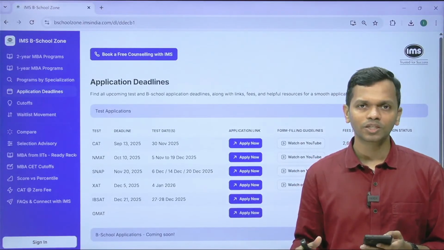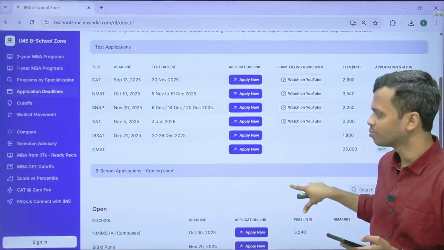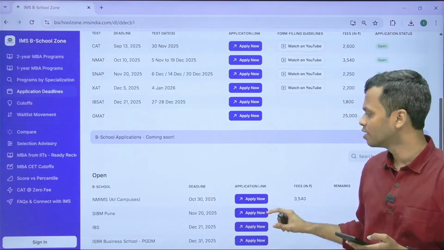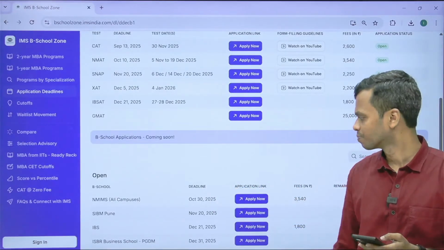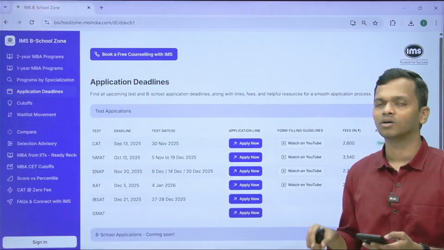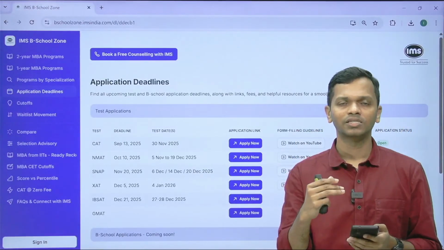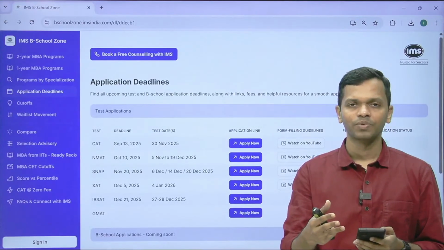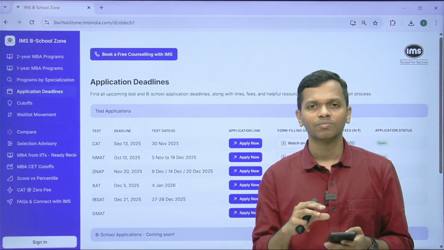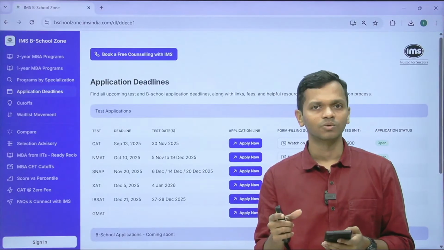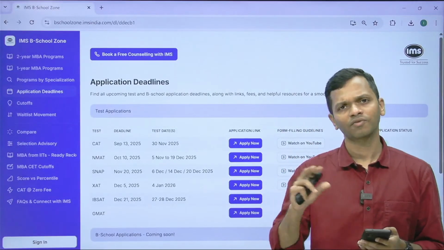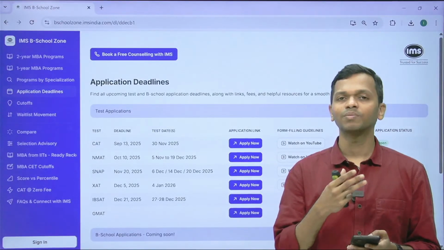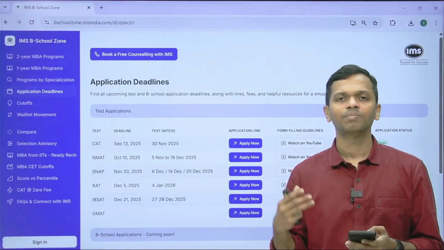Regarding B school applications, this section will get updated as we progress, right? B school applications is also a section on this page in the B school zone where you will have deadlines of all the B schools. Here you will have to track what all deadlines are there and what tests they are accepting, and depending on their application deadline, you make a decision. There will be B schools, for example, that will be open even after the result has been announced. So let's say the CAT result gets announced. After that also there are tons of B schools that will be available for application. You don't have to apply to them right now. So I will wait depending on the deadline.